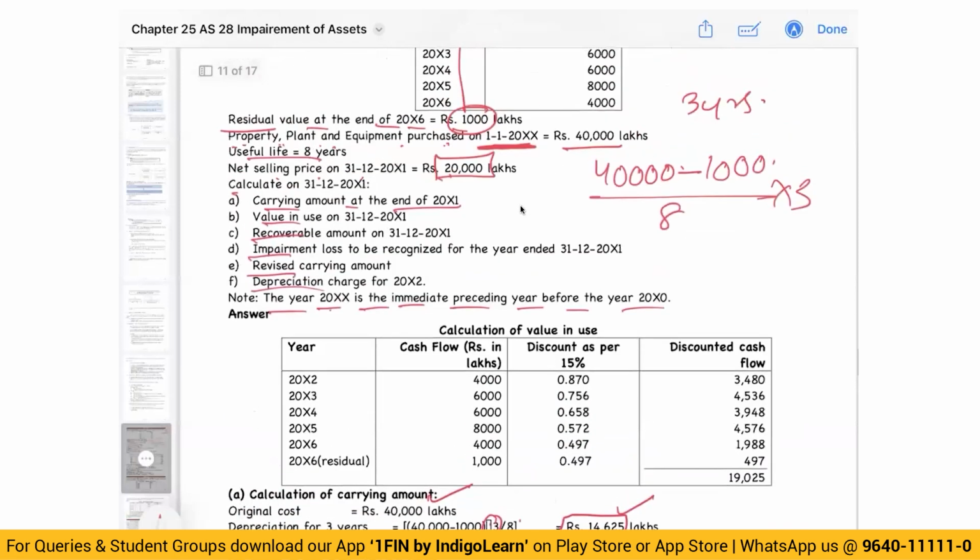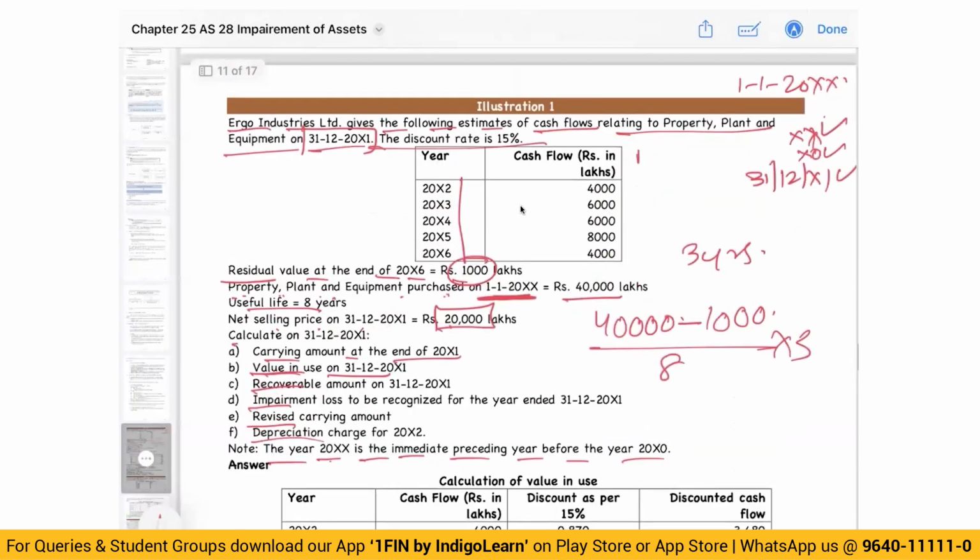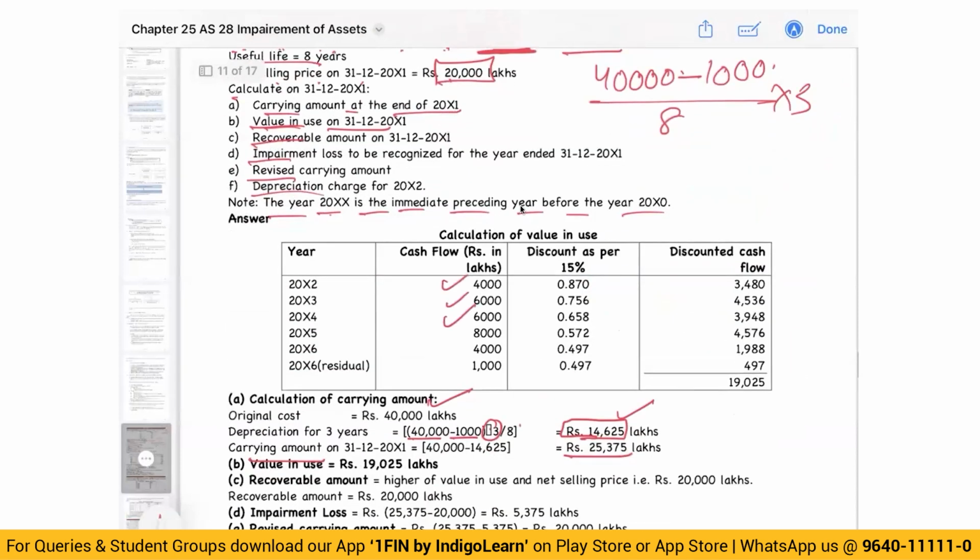Then value in use. Value in use is what? Present value of these cash flows plus residual value. Don't forget to consider residual value for present value calculations. All right. So present value of all of this plus residual value of 1000, taking the discount rate of 15%, 3 decimals are fine.